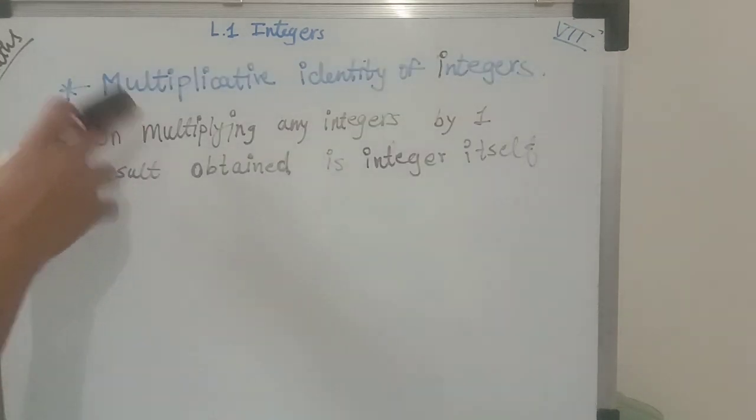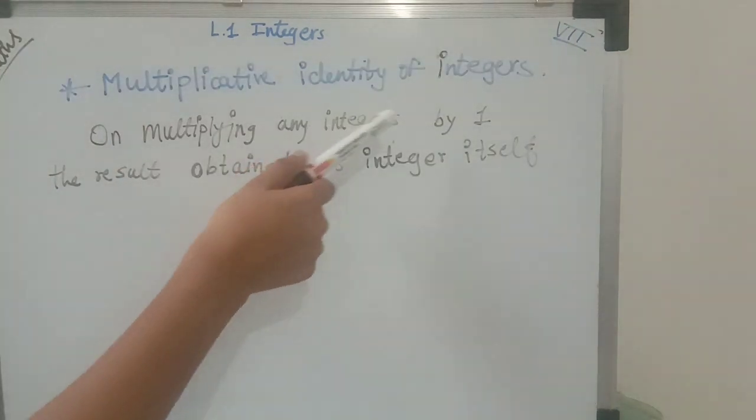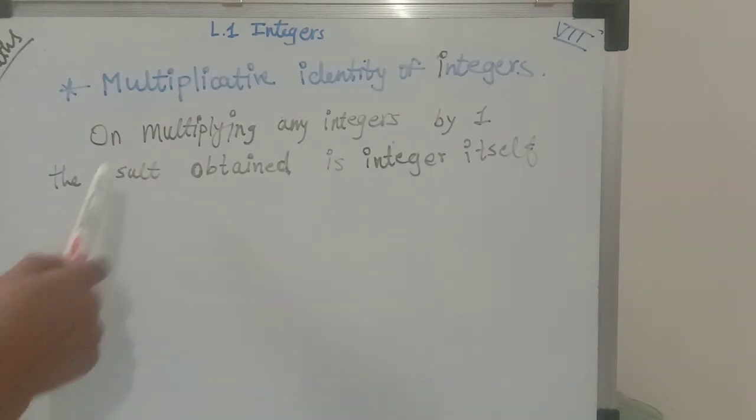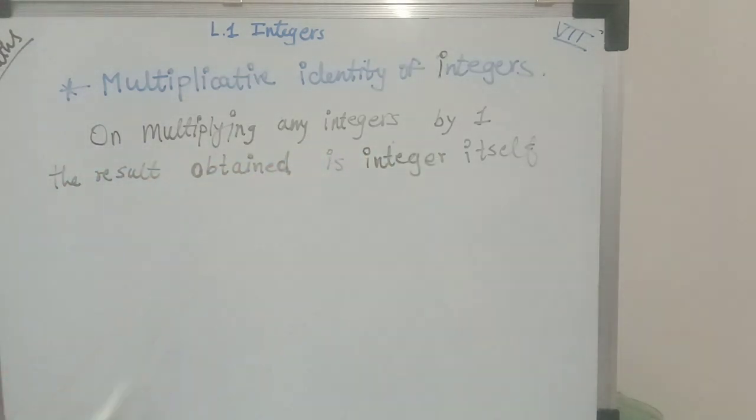So the next term is multiplicative identity of integers. Here they are saying, on multiplying any integer by 1, the result obtained is the integer itself. We have learned this term. In your previous standards also you have learned, whatever the integers, if you are multiplying with 1, the product will always be the same integer, that number itself.